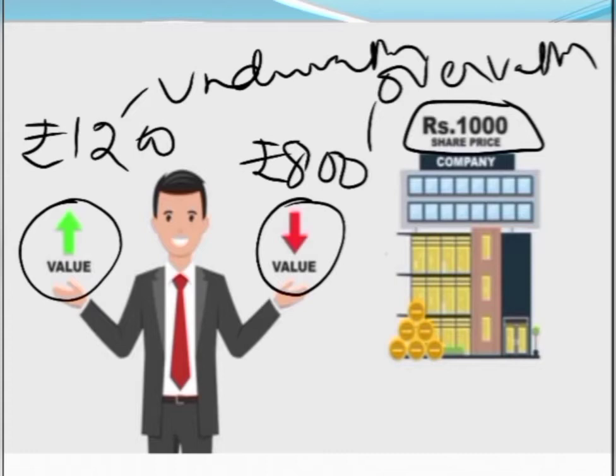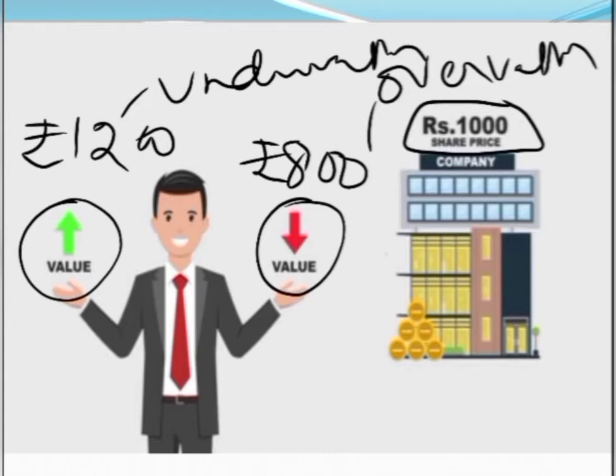Let us suppose that you have some 1 lakh rupees and you want to invest in the share of a good company. So what you should do, you have to make some fundamental analysis. That is, you should try to find out whether the share is undervalued or it is overvalued. For that purpose, we need to undertake valuation of share, wherein we are going to find out the fair value or the actual value of that particular share so that we can compare the value with that of its present trading price.